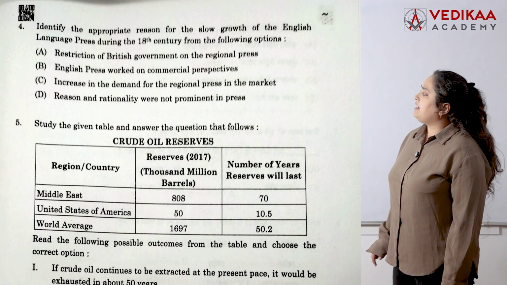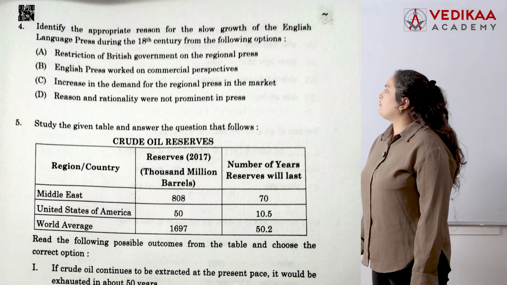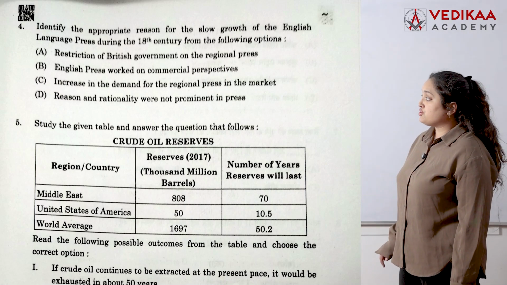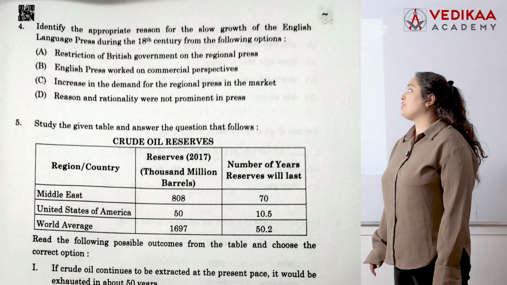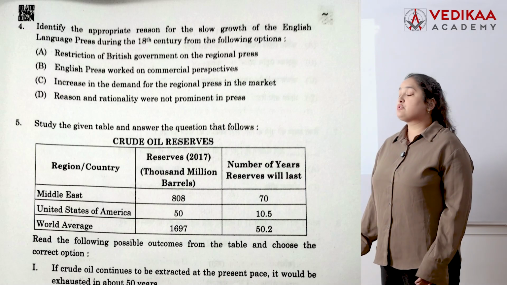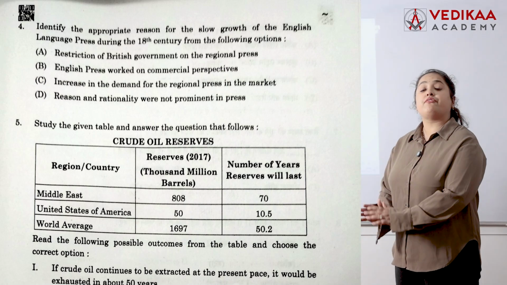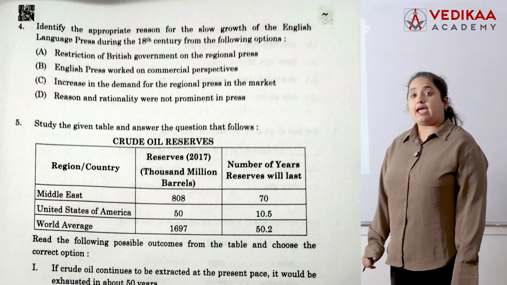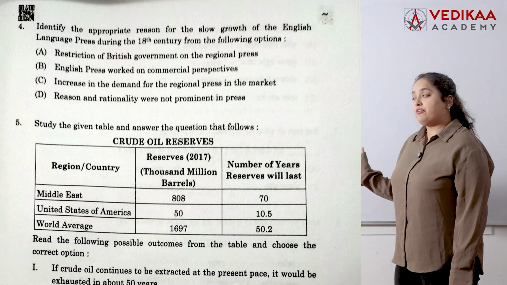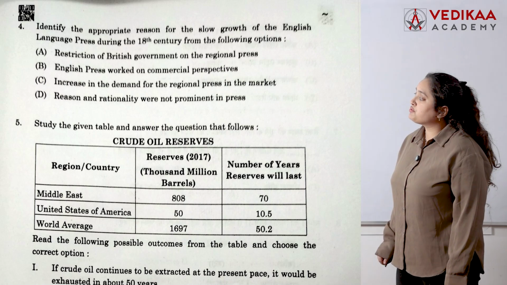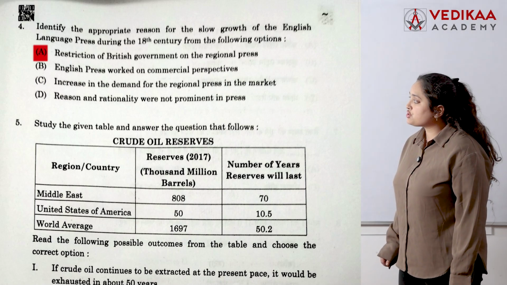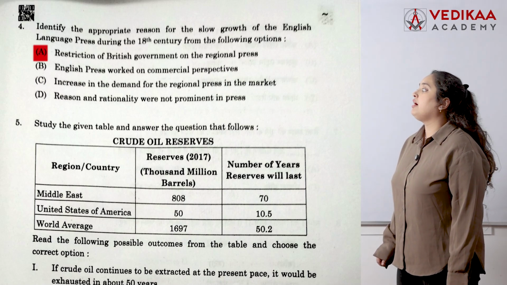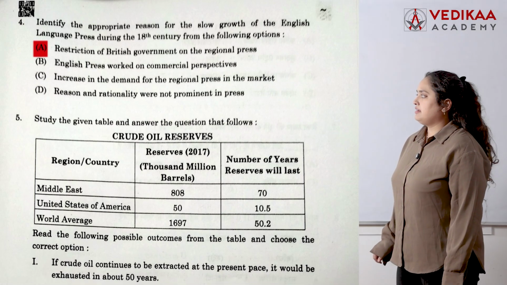Fourth, identify the appropriate reason for the slow growth of the English language press during the 18th century from the following options. This is based on the Vernacular Press Act. So option A is correct: restriction of the British government on the regional press.